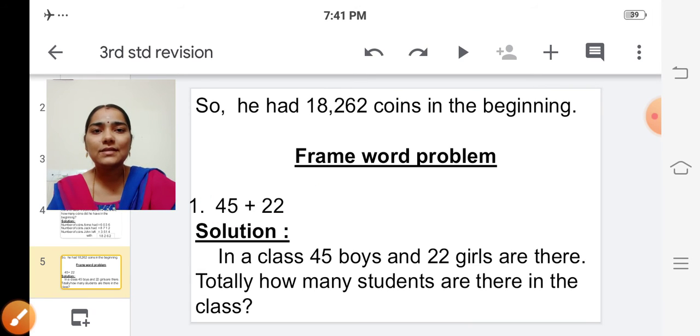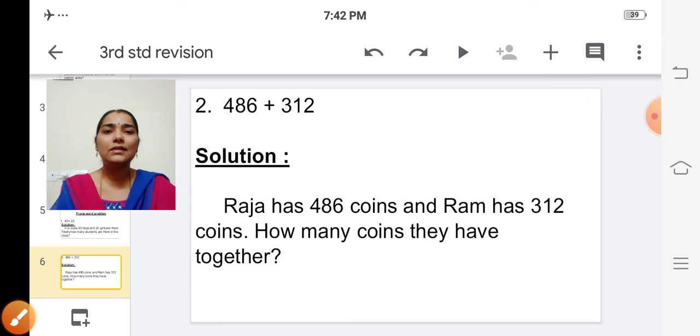Shall we see one more example? See the next problem. 486 plus 312. So how to frame a word problem? See the solution. Raja has 486 coins and Ram has 312 coins.